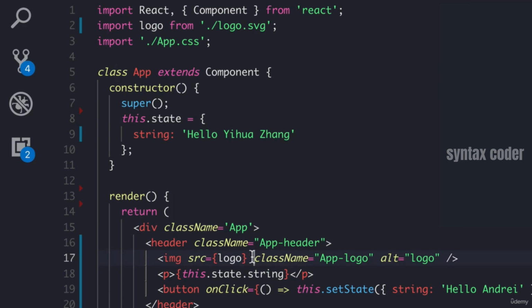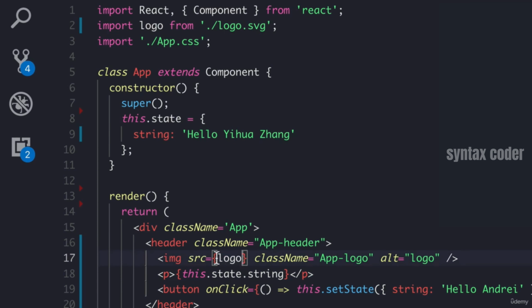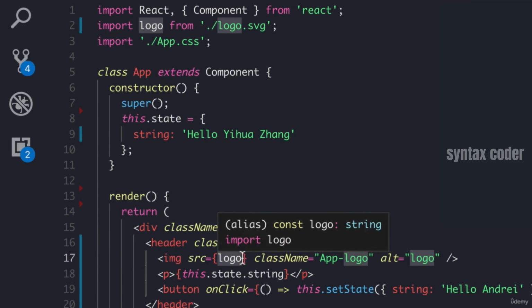The other thing are these brackets over here. You see how every time we write these curly brackets inside of our JSX, anytime you see these curly brackets, whatever's inside is a JavaScript expression. So what does that mean?